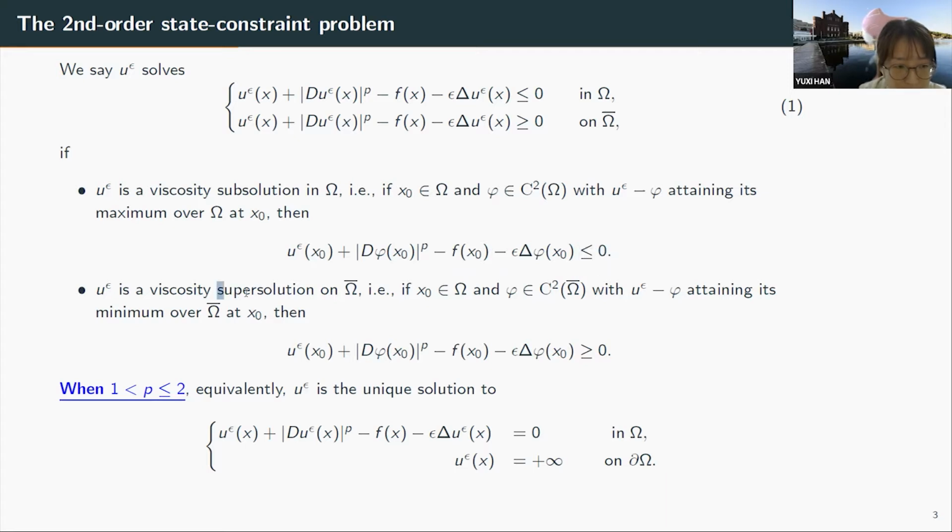And similarly, for supersolution, we mean if we have a smooth function phi that's touching u^ε from below, or equivalently, u^ε minus phi attains its minimum over the closure of the domain at some point x0, then we take the left-hand side of our second order equation with phi plugged in and evaluate it at the point x0, it is greater than or equal to 0. When p is between 1 and 2, equivalently, u^ε is the unique solution to the second order equation with the blowing up condition on the boundary.